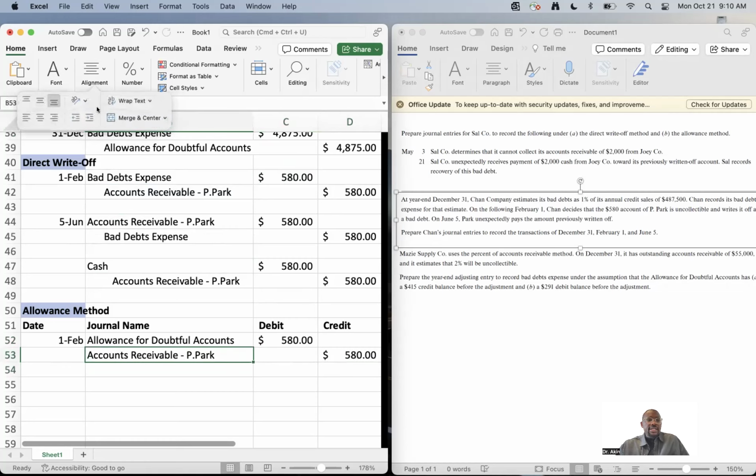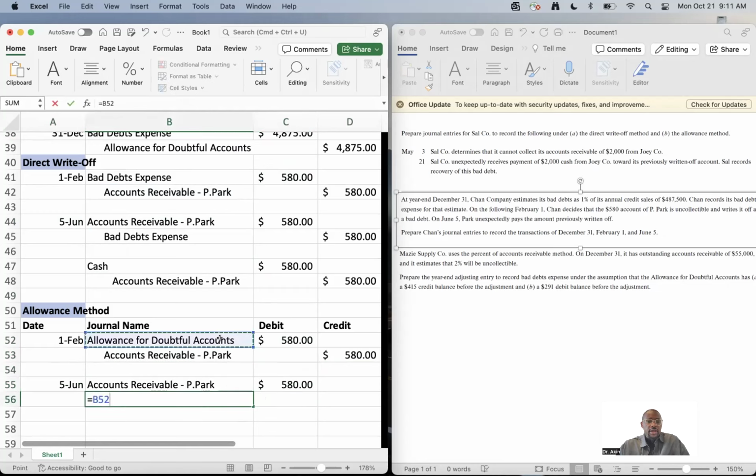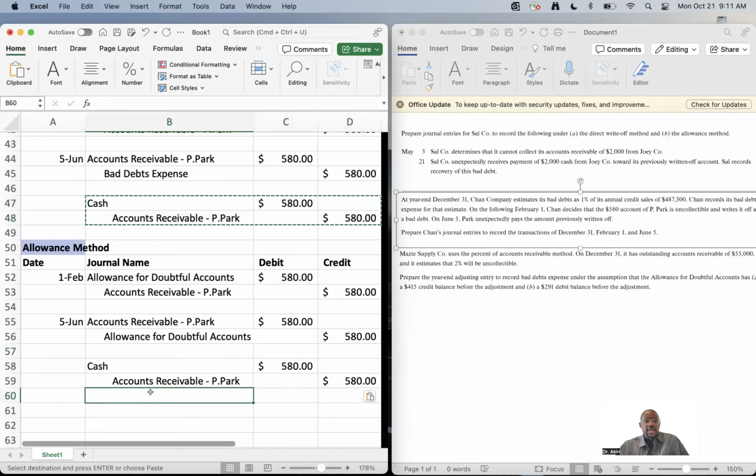Remember, there's no big difference between allowance and direct write-off. It keeps the same steps. The only thing that changed is that account. For June 5th, they gave us the money back, so we need to reverse what we did. We debit accounts receivable for 580 and we credit allowance for doubtful accounts for 580. Then we just record the cash payment. Good news is it stays exactly the same. Nothing changes.